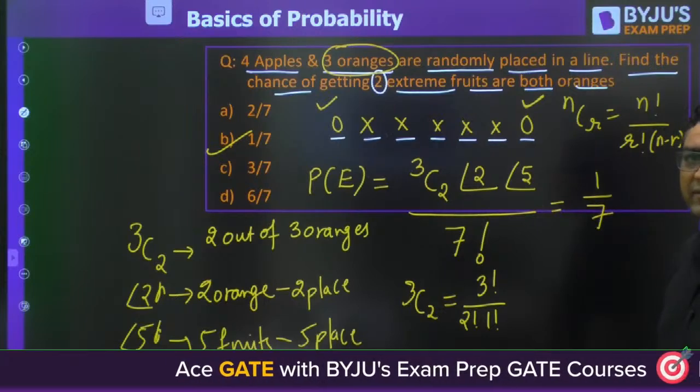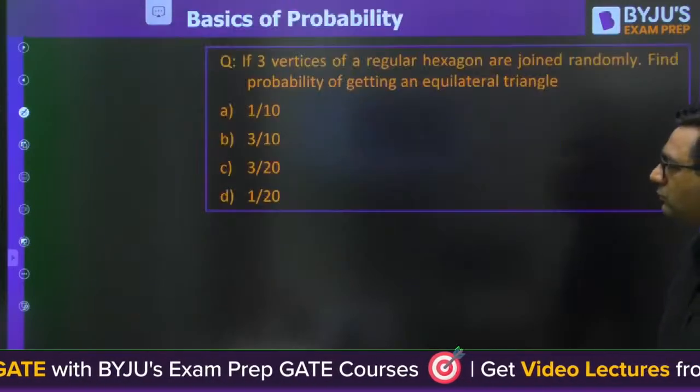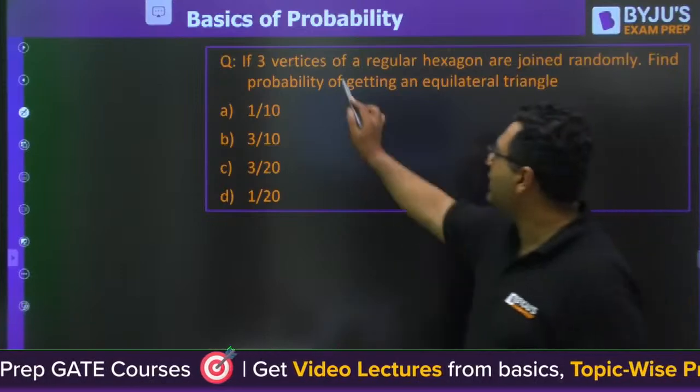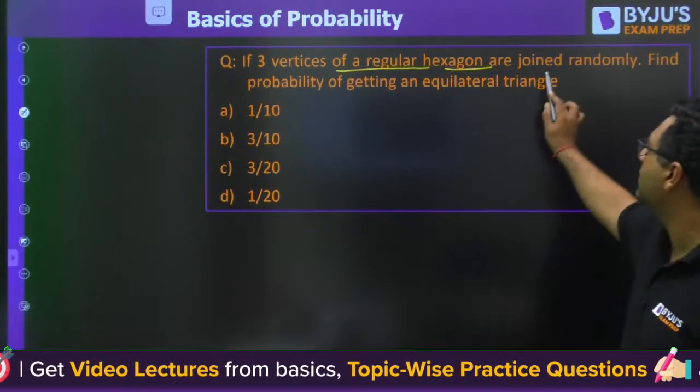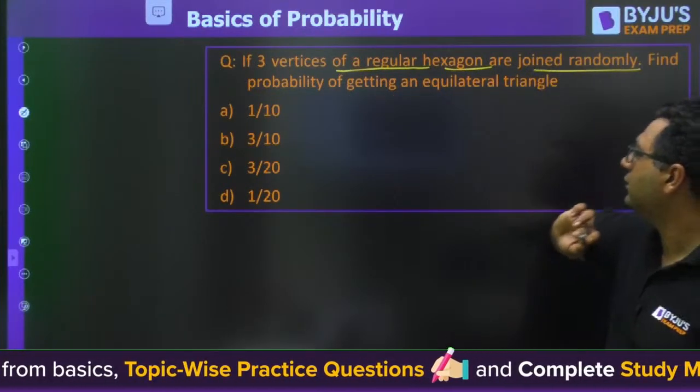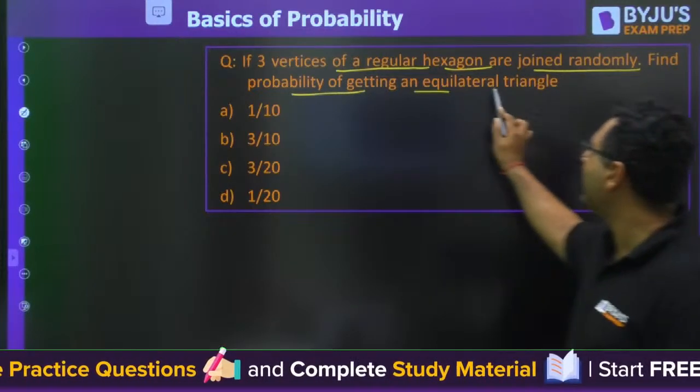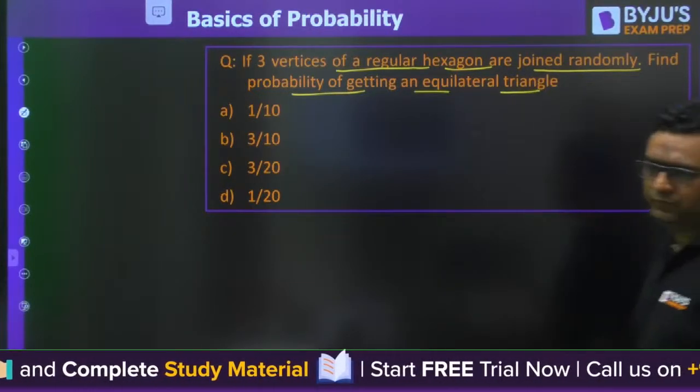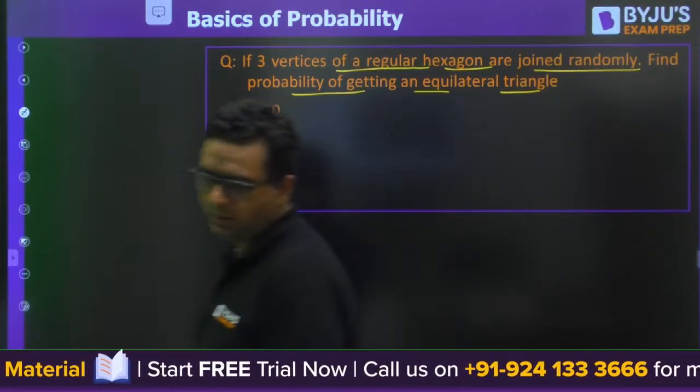Moving further, shall we move on? 3 vertices of a regular hexagon are joined randomly. Find the probability of getting an equilateral triangle. Yes.